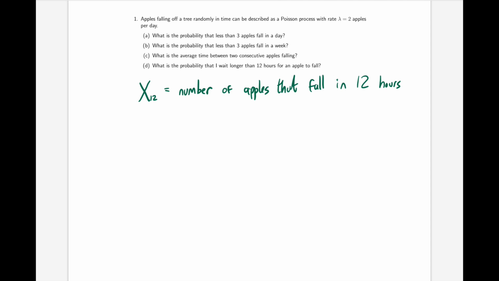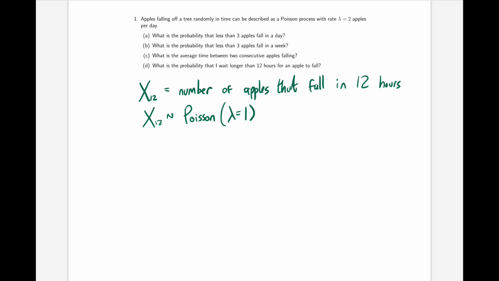What do we know about this? Well, this is again Poisson distributed with a rate. If 2 apples fall per day, which is 24 hours, then in 12 hours we expect 1 apple to fall.